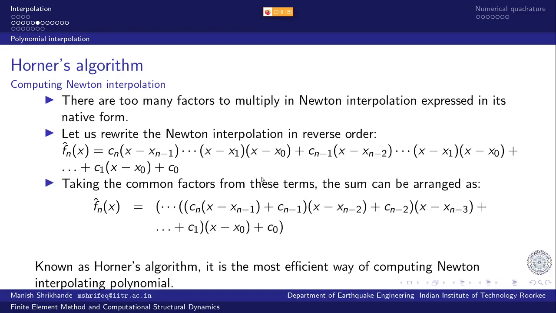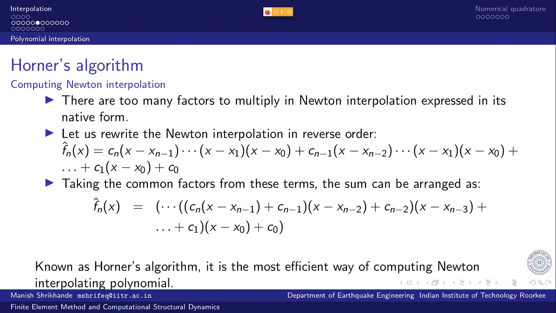I can keep on taking the common factors out, and this entire process becomes just one term multiplication then. And this is the most efficient way of computing Newton interpolating polynomial, and this is called Horner's algorithm.